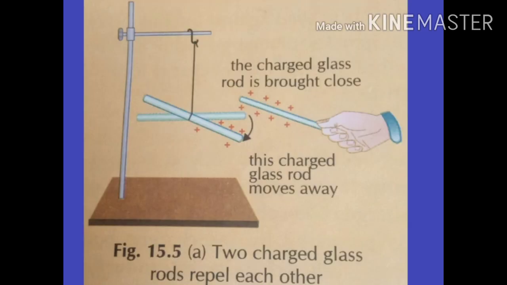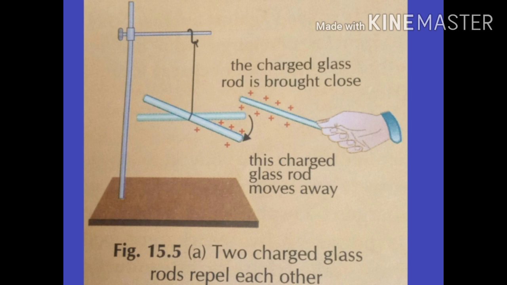To show that like charges repel each other, things needed are two glass rods, two ebonite rods, a piece of silk cloth, a piece of fur, a wooden stand and a piece of silk thread. First of all, there is part A. We have to rub a glass rod with a piece of silk and suspend it with a silk thread to a stand as shown in the figure.